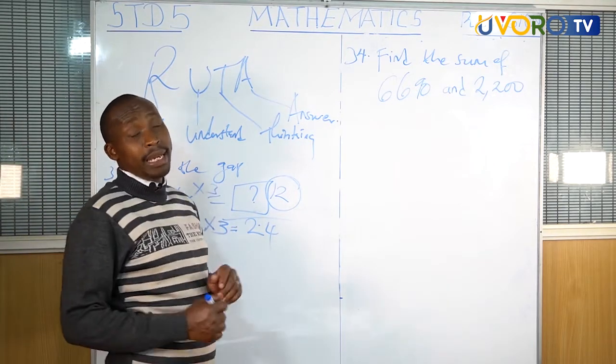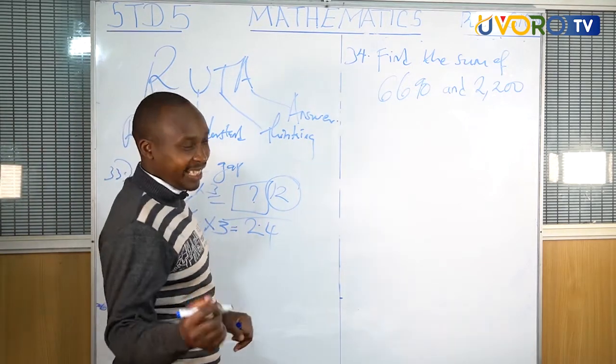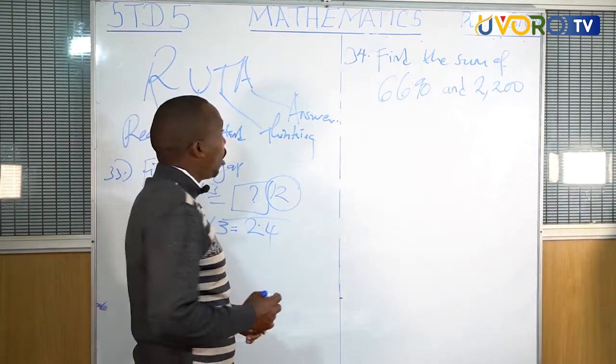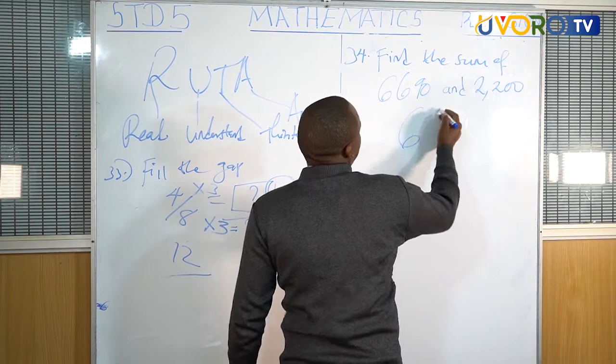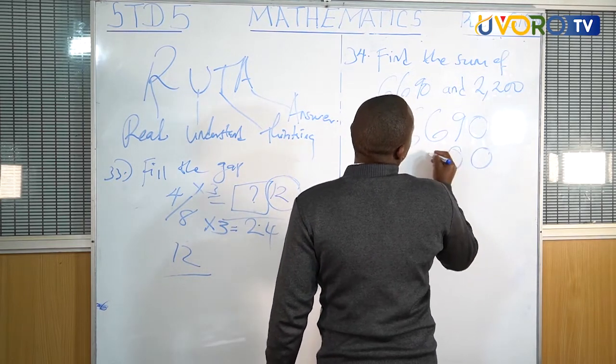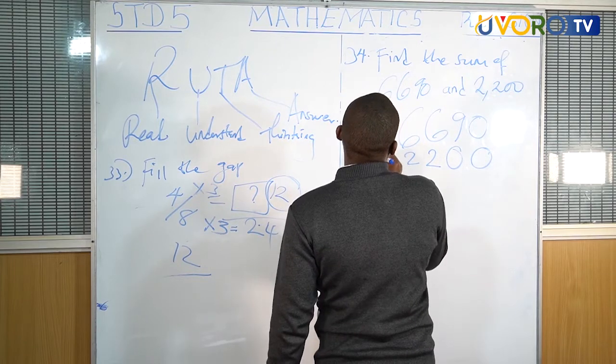Sum. What do we mean by sum? Putting together. Very good. T for thinking. Now, you must align all these numbers in their correct place value.